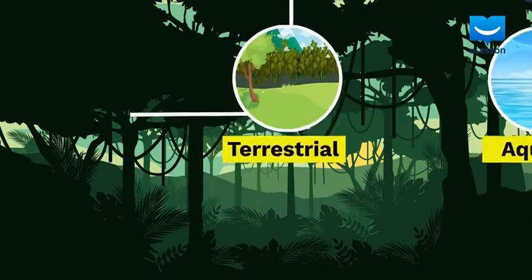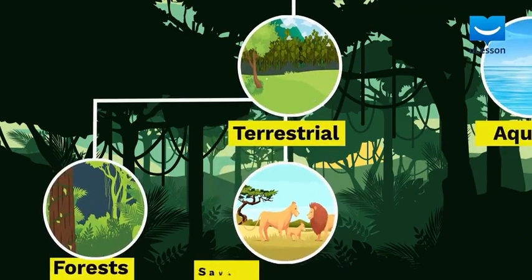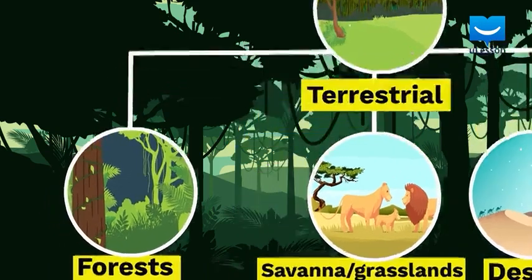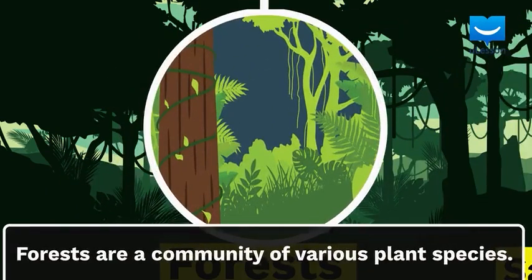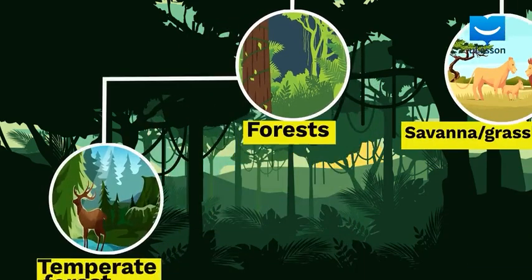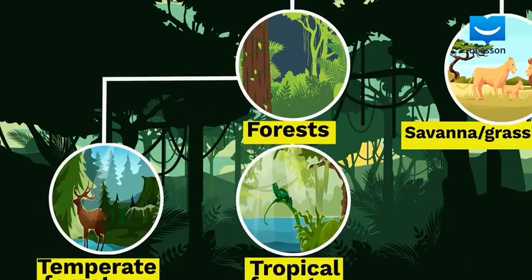They include tropical and temperate forests, savannas or grasslands, and deserts, like the Sahara Desert, which is the largest hot desert in the world. Forests are a community of trees. Most times, they contain tall trees in clusters. They are made up of a wide variety of plant species, and they are classified as temperate or tropical based on the predominant weather or climate. The weather also determines the plant species that can live or exist in these regions.